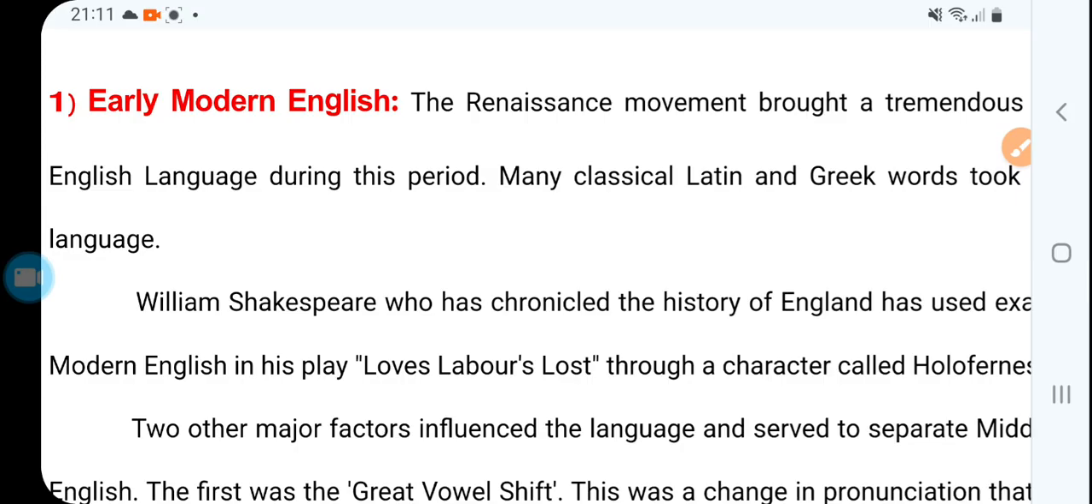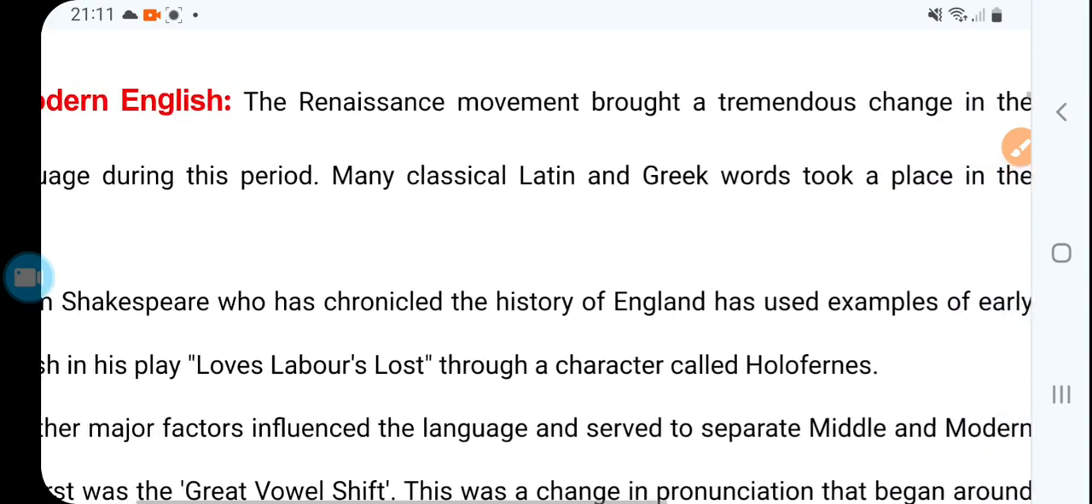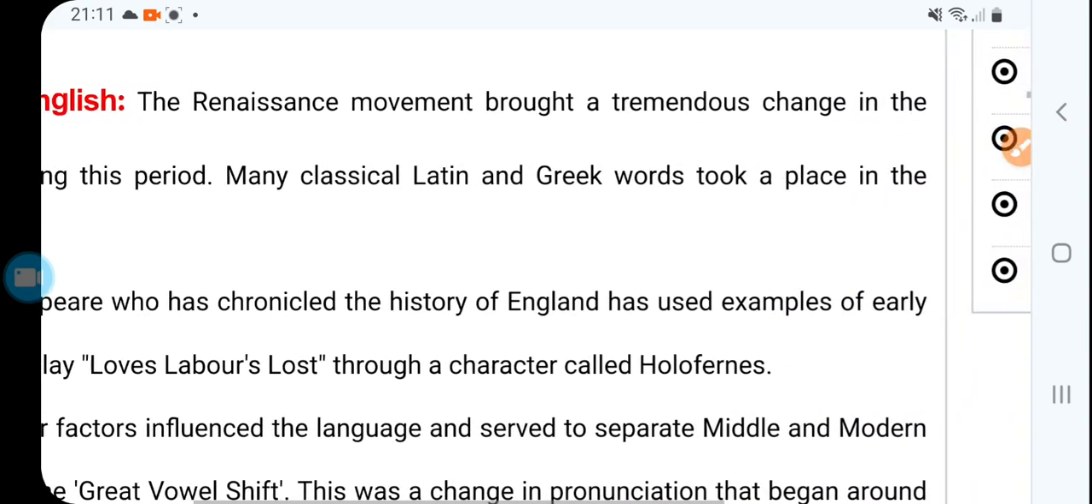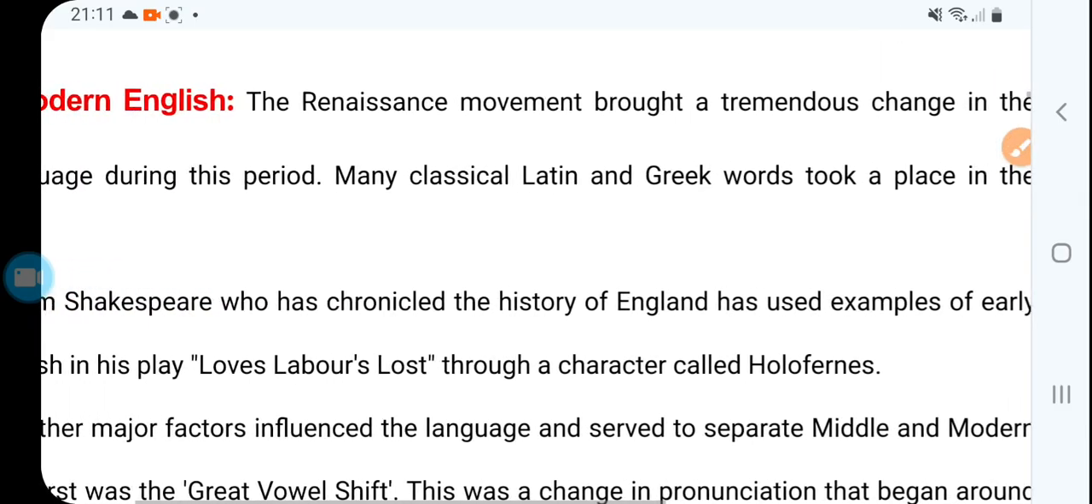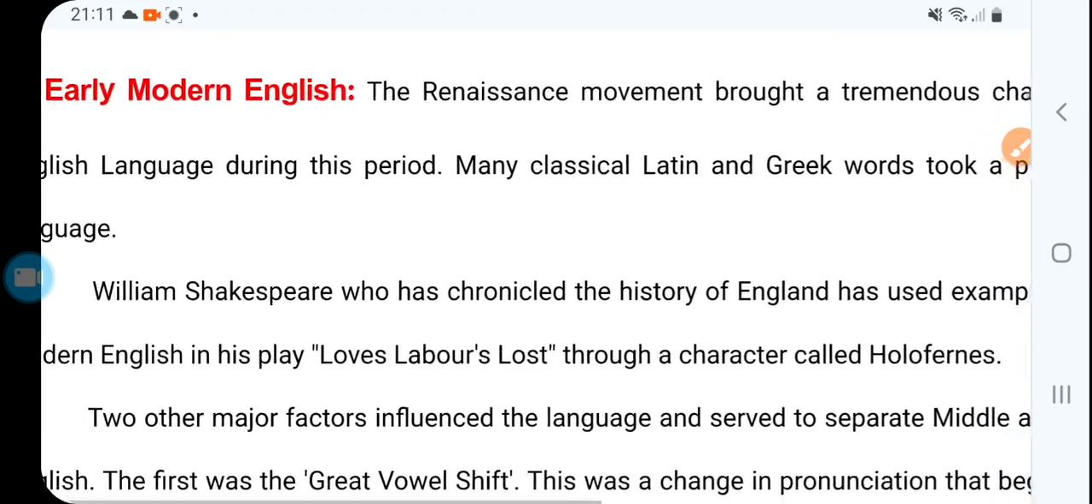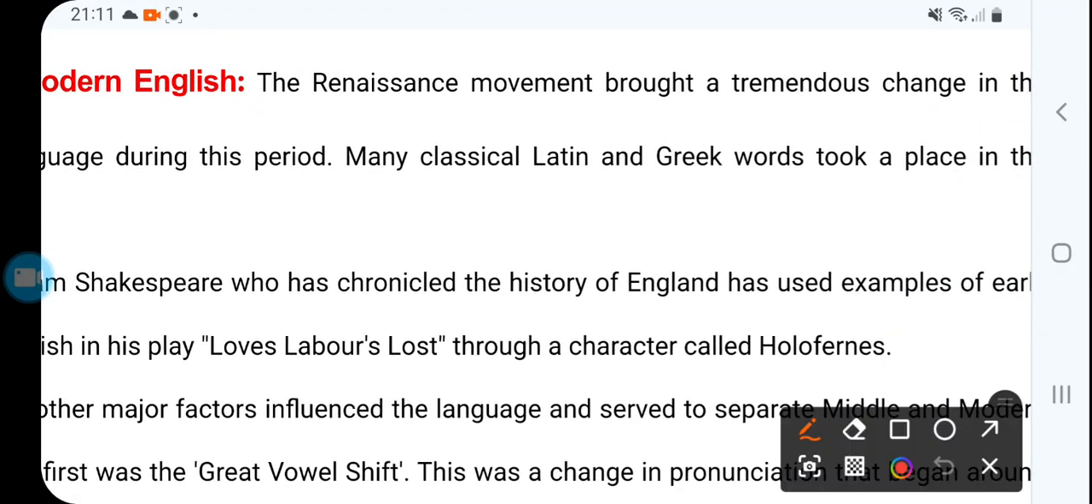Because of this tremendous change that came into language, during this period many classical Latin and Greek words took a place in the English language. Latin and Greek have contributed a lot, right? Many words used in English are Latin and Greek words. So that is a major contribution to English, right?